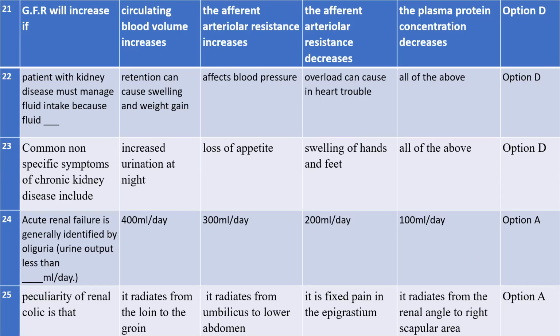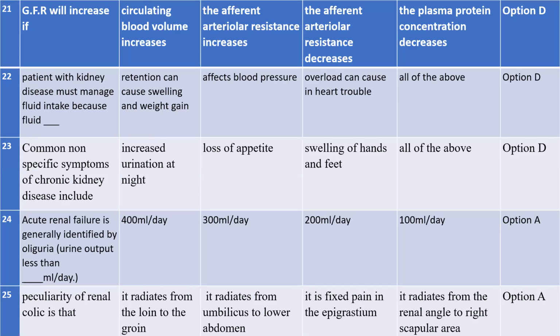Okay, let's move on. So next, this one you need to learn by heart. The peculiarity of renal colic is that it radiates from the loin to the groin. This is the peculiarity of renal colic. Don't think that the spelling is wrong, it is like this. So this is number 25, and the answer is option A.